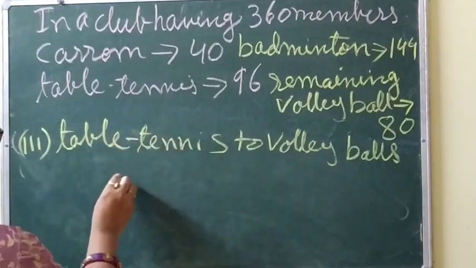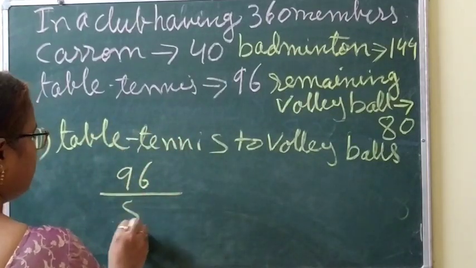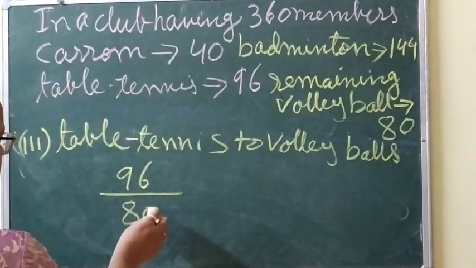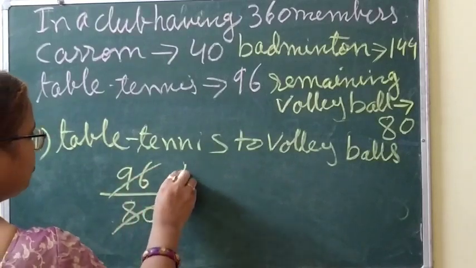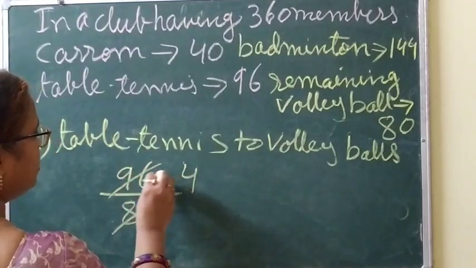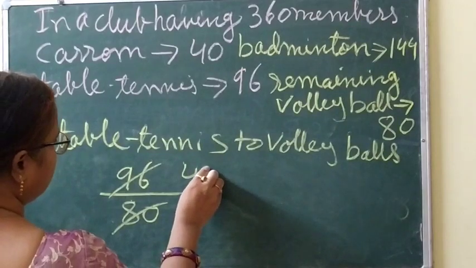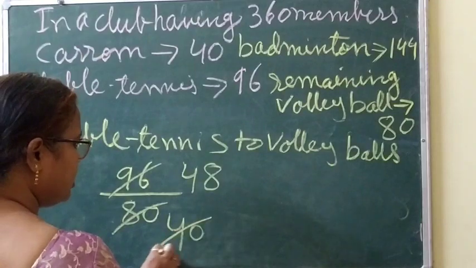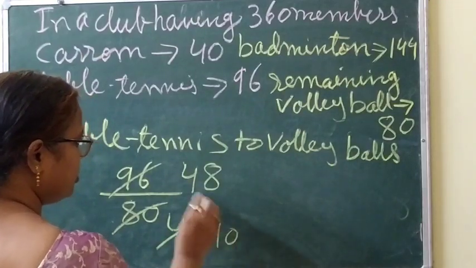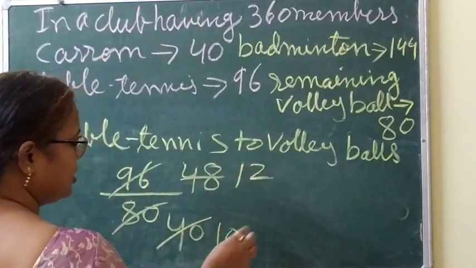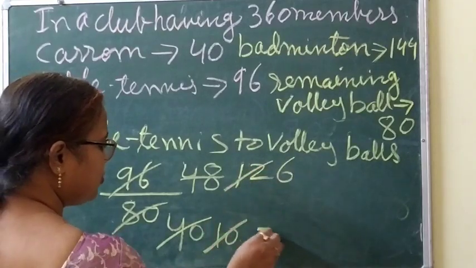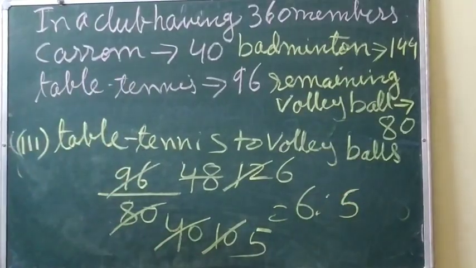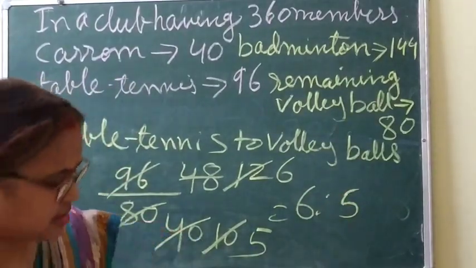So table tennis number is what? 96 divided by 80. Clear? So what? 2 4s are 8, 9, then 2 8s are 16, then 2 4s are 8, 0, 0. Again 4 1s are 4, 0, 4 1s are 4, 4 2s are 8. Again 2 6s are 12, 2 5s are 10. So the answer will be what? 6:5. Clear? Now the next one.